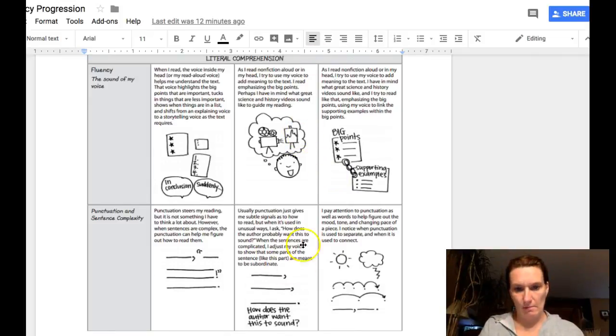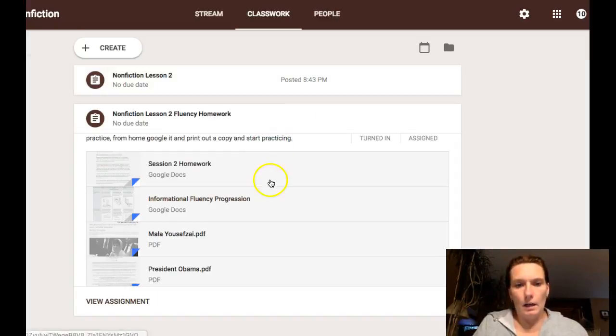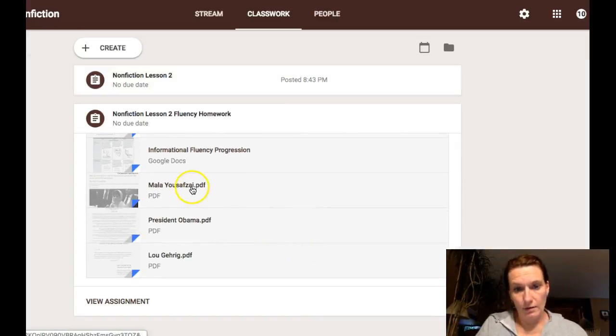Okay, so this is what you're aiming for. You can read this whole thing. Check it all out: the 4th grade, the 5th grade, the 6th grade. And then once you do that, like I said, in here there are 3 different speeches: Malala, President Obama, and Lou Gehrig. A lot of you are going to be drawn to Lou Gehrig because his speech is the shortest, but don't get caught up on that. Read them out. See which message means the most to you.